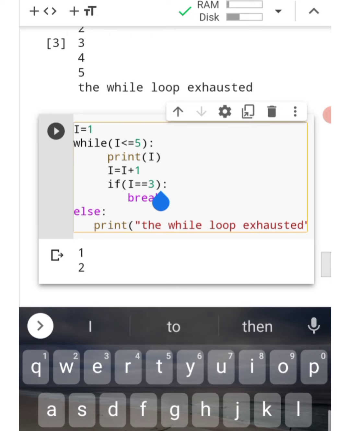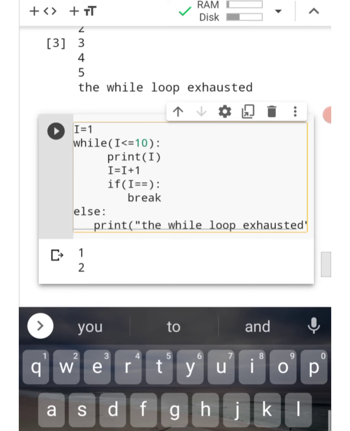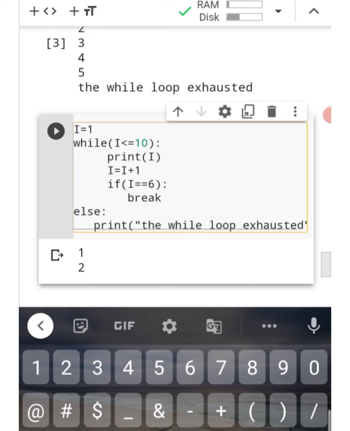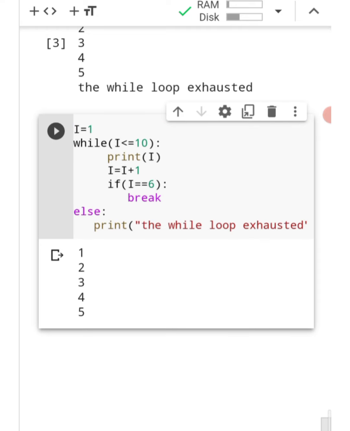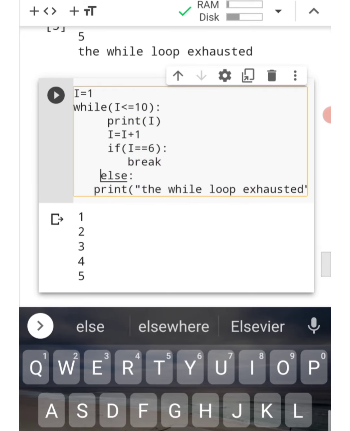If you want to change the value, you can see the example by taking more values so it becomes clear. Just take the value as 6. It printed till 5, and the moment it reaches 6, it stopped. Then the else prints that the while loop is exhausted. Okay, hope you get the concept of this. It did not print the else part.